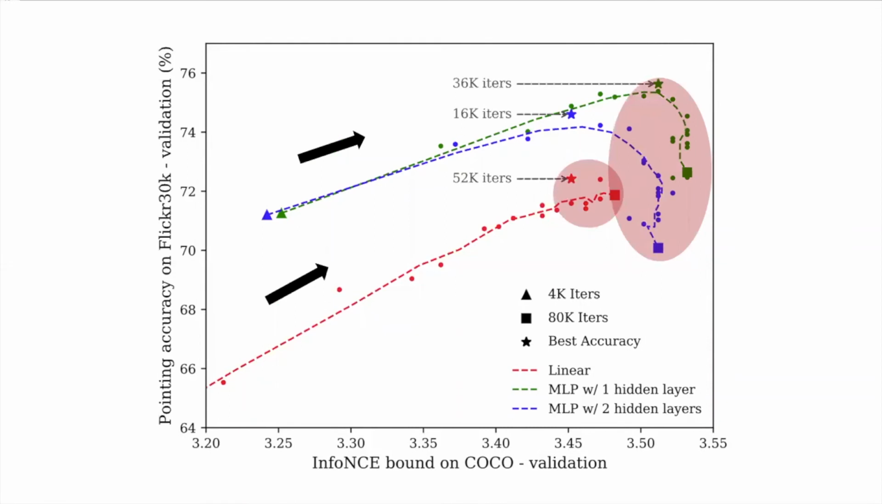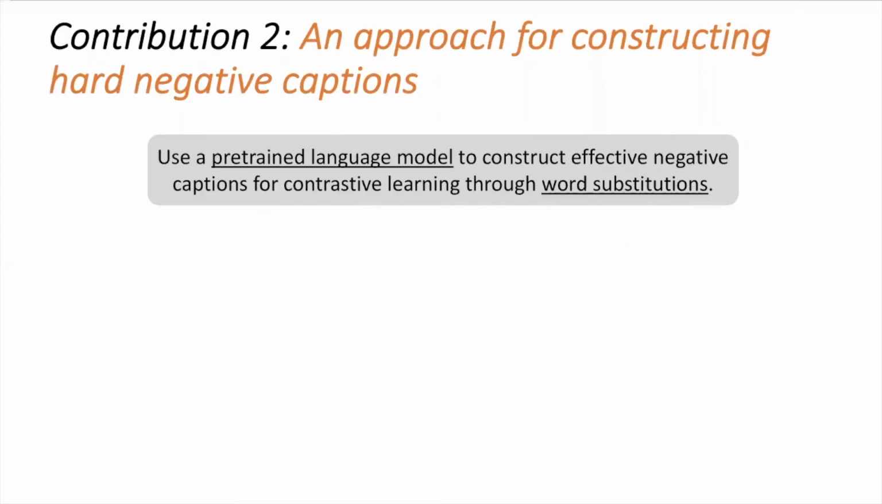While training does not require grounding annotations, this result highlights the need for a val set with grounding annotations for model selection. Note that nonlinear query-key-value networks not only achieve better peak performance, but do so with fewer training iterations. In addition to a novel objective for weakly supervised phrase grounding, we also propose an approach for constructing hard negative captions for contrastive learning.